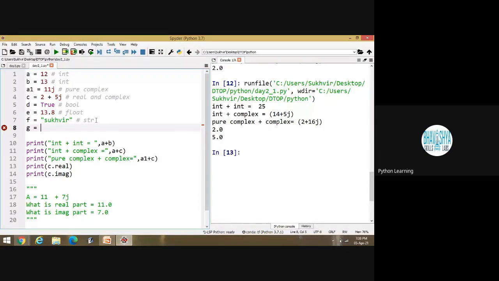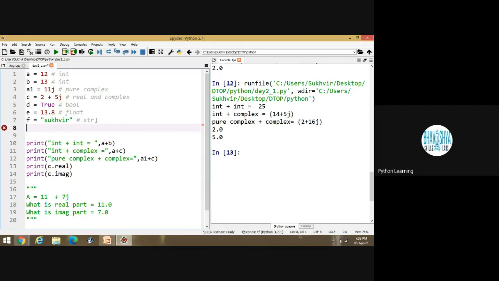Only actually J. What is the meaning of J? J stands for just a supporting unit. If I am writing 20 Newton, it means I am talking about force. If I am writing 20 meter, it means I am talking about length. If I am writing 20 kilogram, it means I am talking about weight. If I am writing 7J, it means I am talking about a complex number. That's all. Okay, done. I think the content is clear.